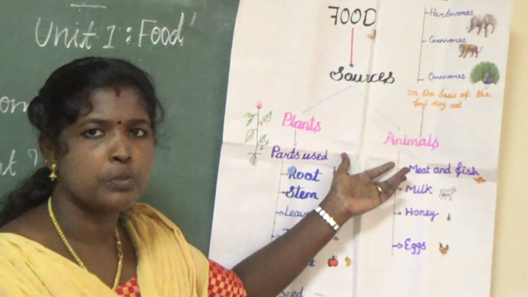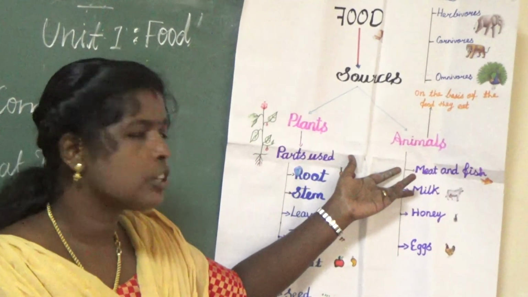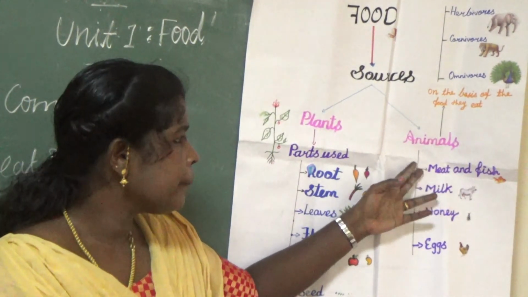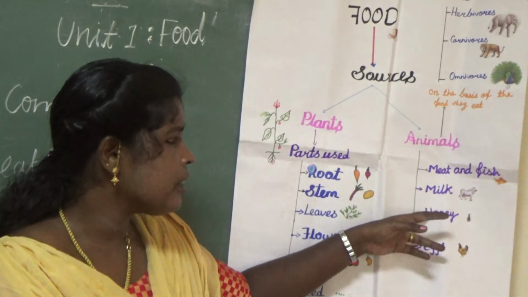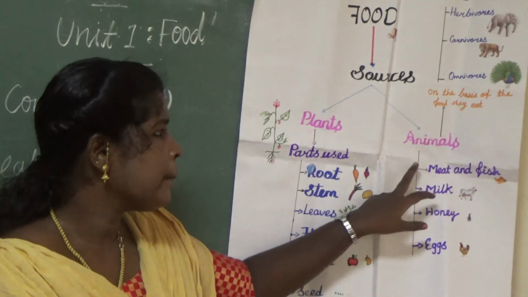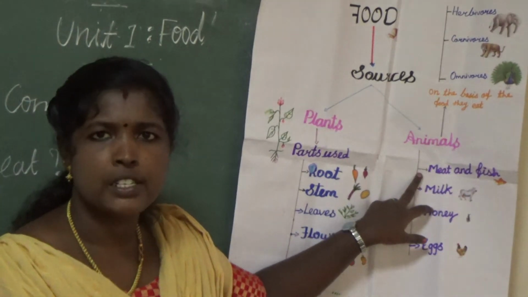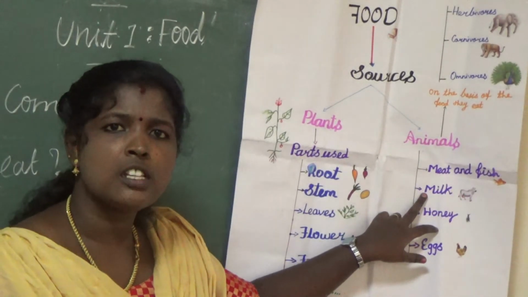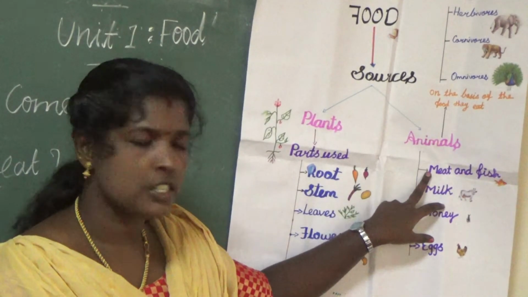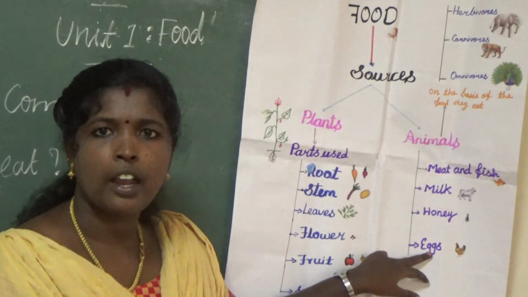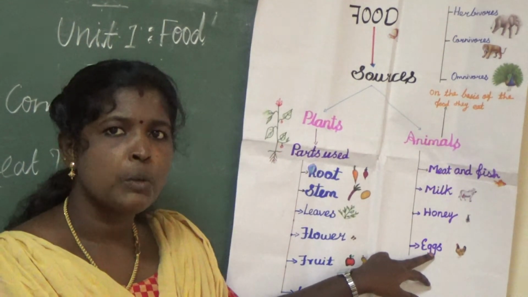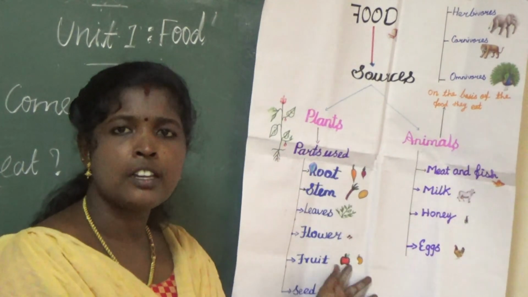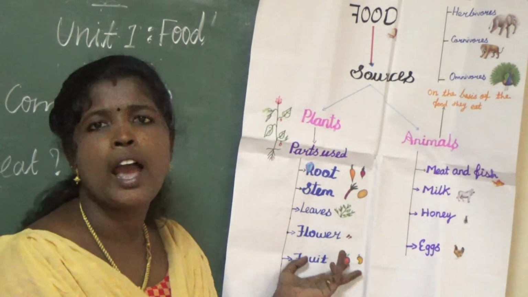Animal food. Some animals give us food. What are the animal foods? Meat, milk, honey, and egg. What are the sources of meat? Chicken, fish, goat. These are some of the sources of meat. What are the sources of egg? Hen, goose, and duck. Most people like to eat eggs. The egg contains a good amount of protein and vitamins.